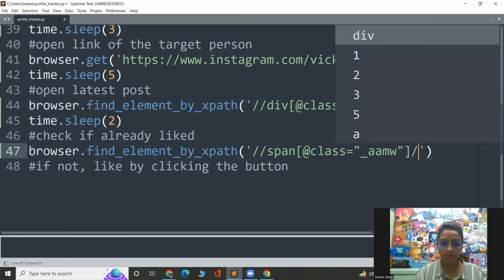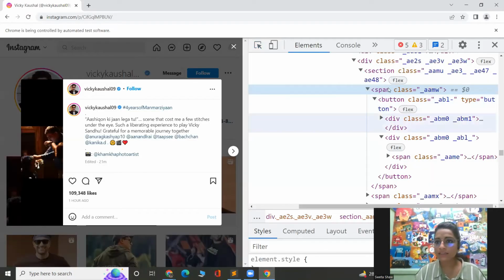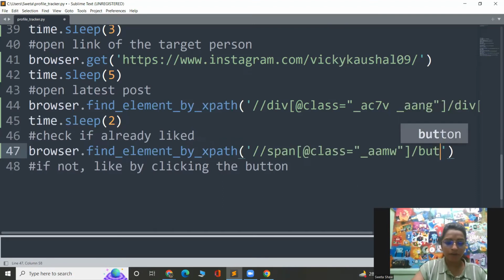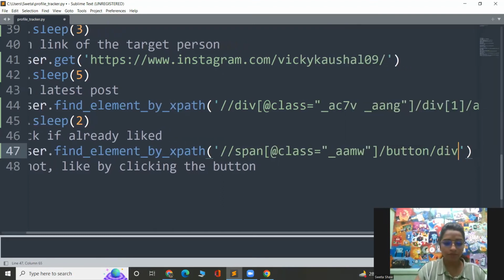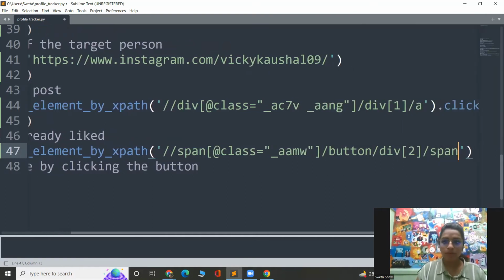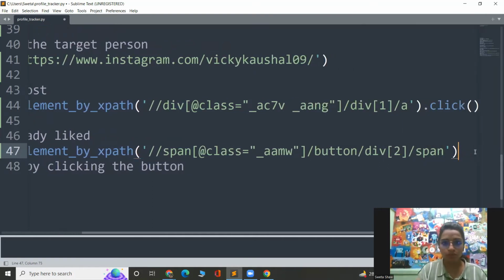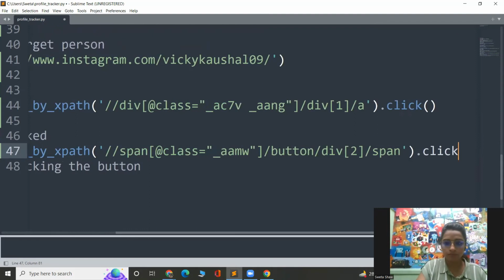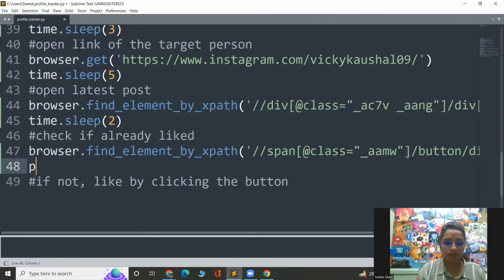After that, what is there? After that, there is a button, then div2 and then another span. Okay. So there is a button, then a div2 and another span. So what I have to do, I have to click this one, right? So dot click. And let me just print